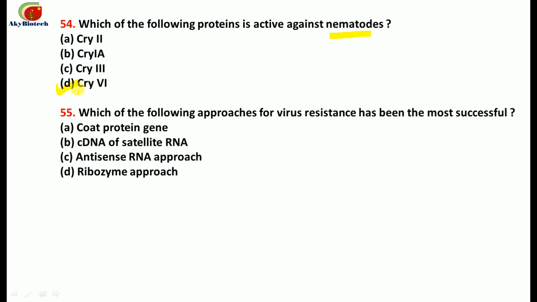Number 55. Which of the following approaches for virus resistance has been most successful? So for virus resistance, out of these 4 options, the most successful one is the coat protein gene.